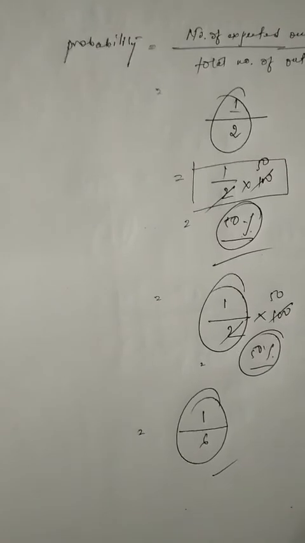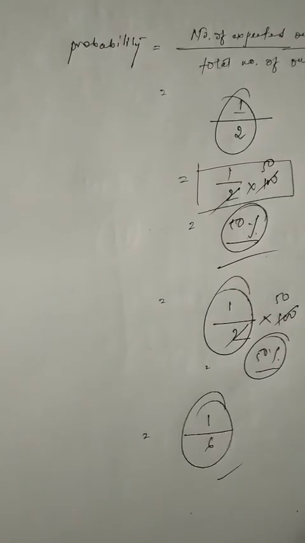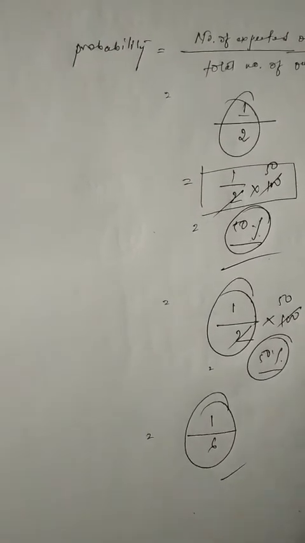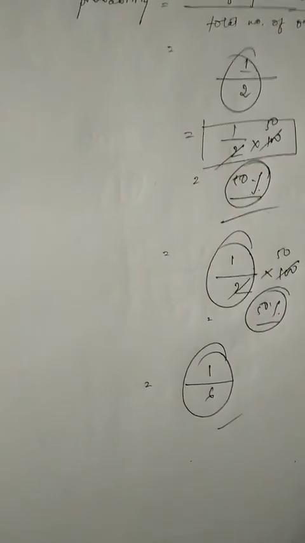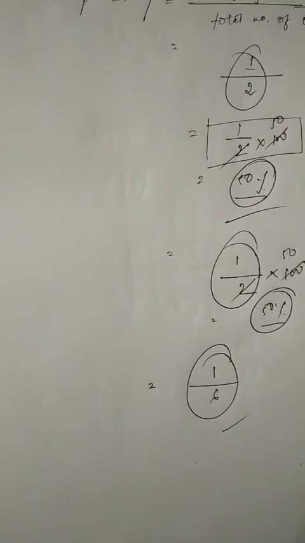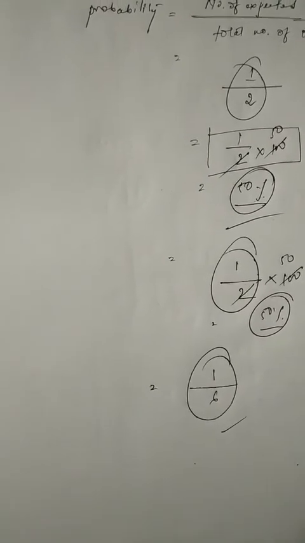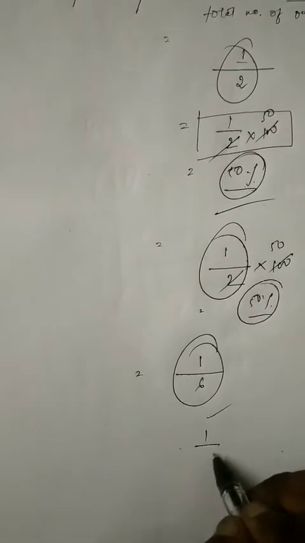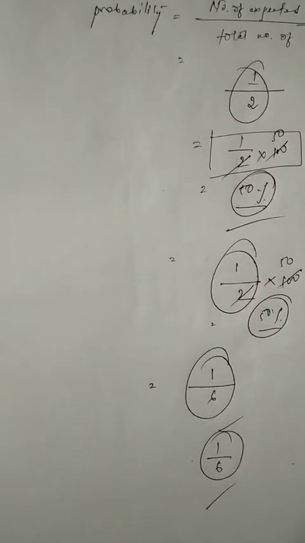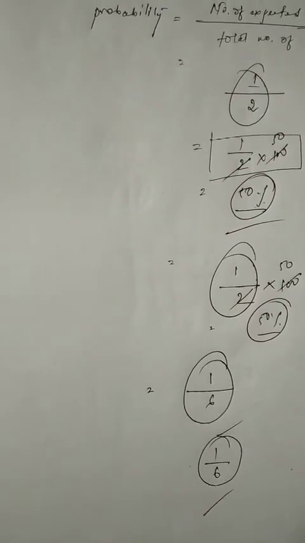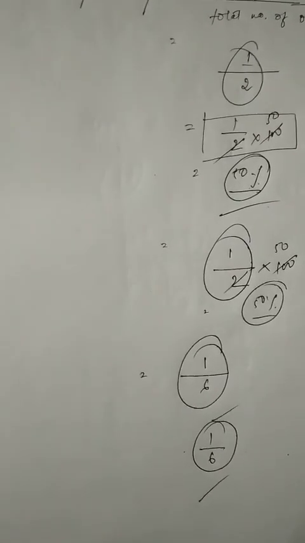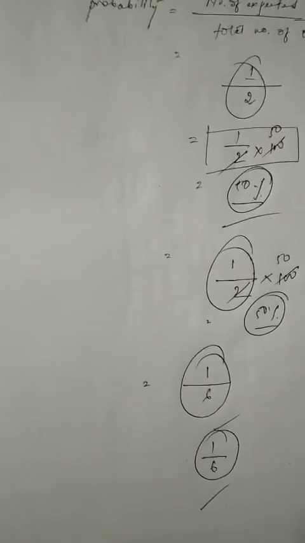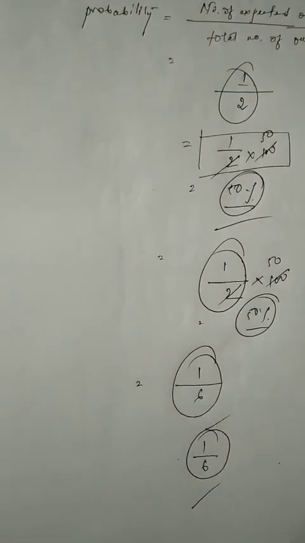Similarly, suppose I want to find the probability of the face printed 5. How many faces are there printed 5? Only one single face is there, that is printed 5. So the probability of getting 5 is 1 by 6 only. Suppose I want to find for 3, that is also 1 by 6. Suppose I want to find for 4, that is also 1 by 6. So children, this was the basic idea about probability.